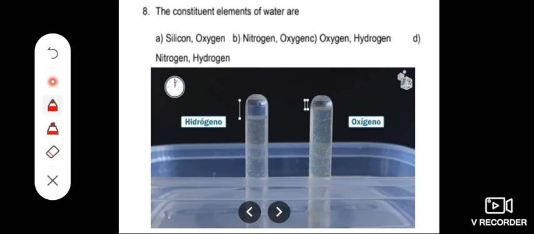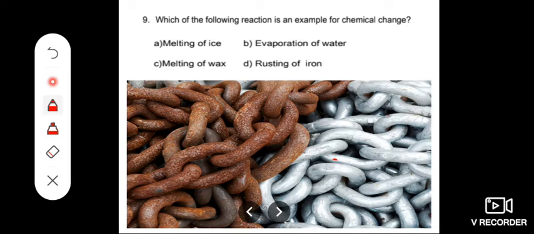Then next question. The constituent elements of water are. What are the constituents of water? What's the chemical formula of water? H2O. So hydrogen and oxygen are the constituents of water. The correct answer is oxygen and hydrogen, option C. The next one.